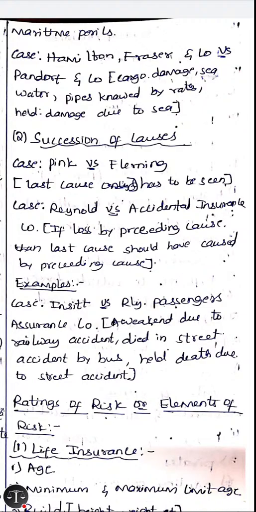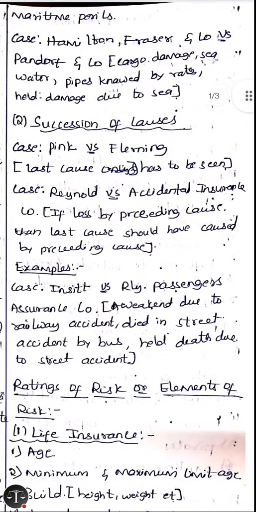Why was this decided? The rats bit the pipes, but the court decided that the damage was due to seawater entering. To understand that, we will see the succession of causes. If we see this, we will understand the proximate cause better. In the succession of causes, there is the case Pink versus Fleming. In this case, it was held that only the last cause has to be seen.